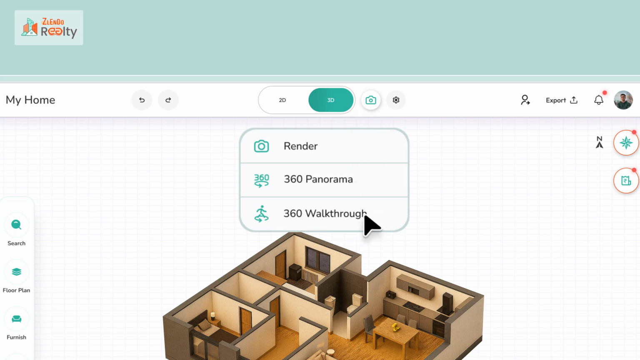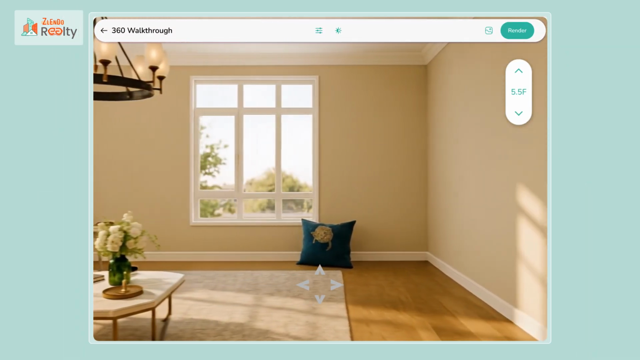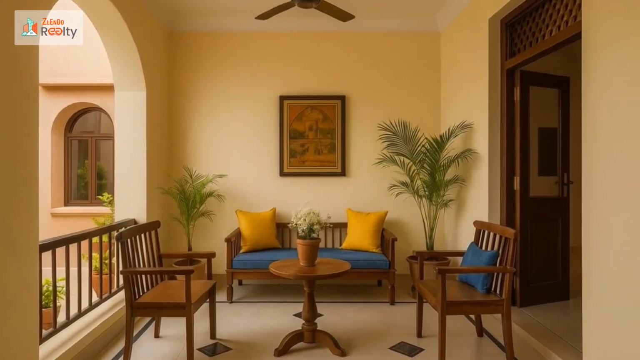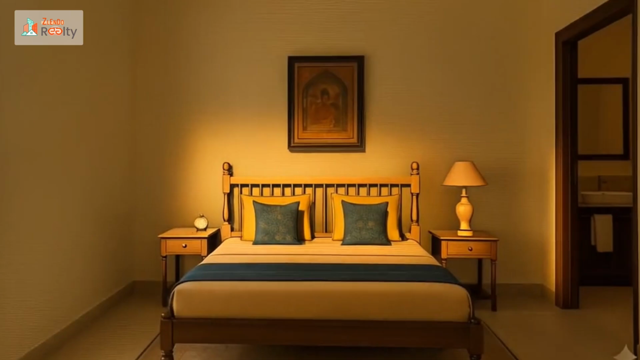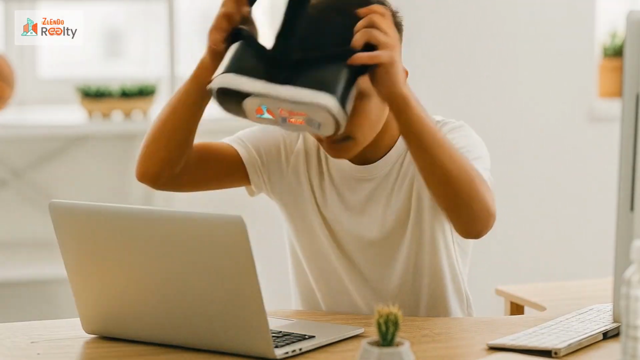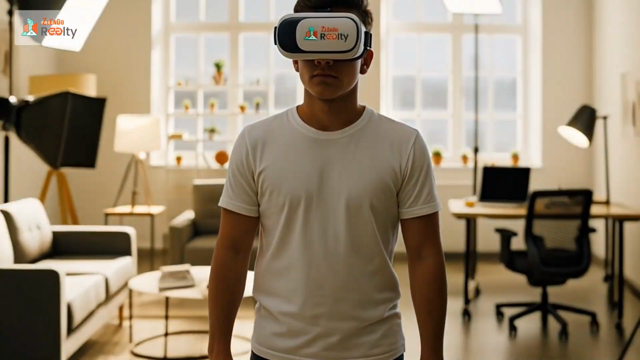Step inside with a 360-degree walkthrough to experience your design in real scale. Then, render it in lifelike 4K detail for a true-to-reality view. Want to see it in your own environment? Use AR and MR to visualize it instantly.